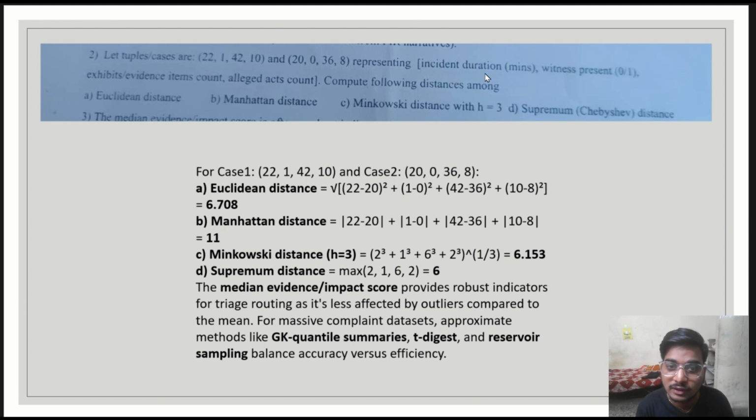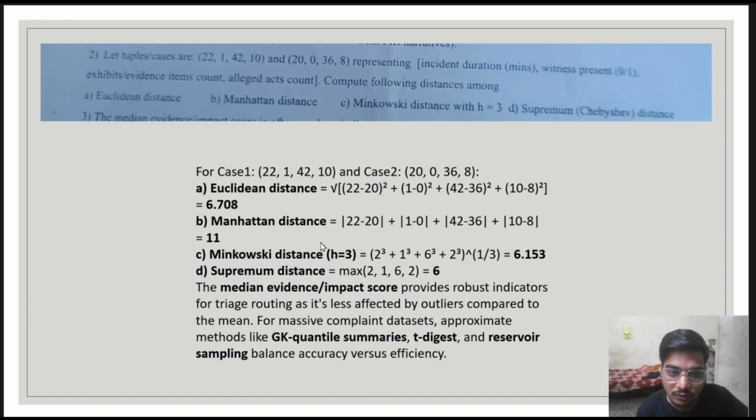We have to calculate these distances: Euclidean distance, Manhattan distance, Minkowski distance with h equal to 3, and supremum, that is Chebyshev distance. For case 1 and case 2, we can calculate the Euclidean distance by taking the difference between the tuple elements, squaring each of them, adding them, and finally taking the square root, which will give us 6.708 as the answer.